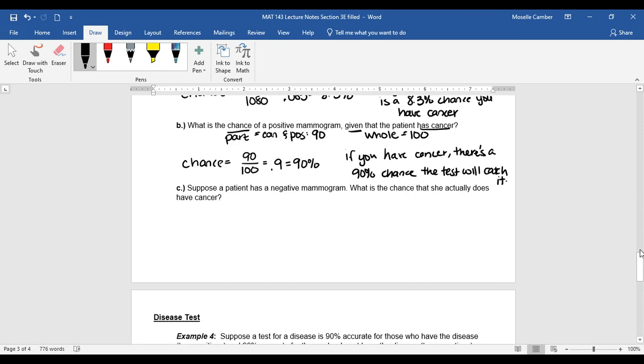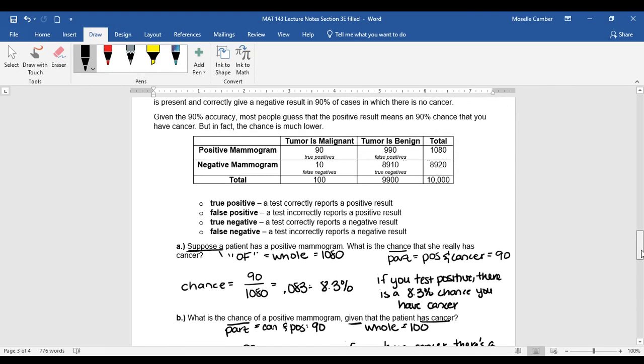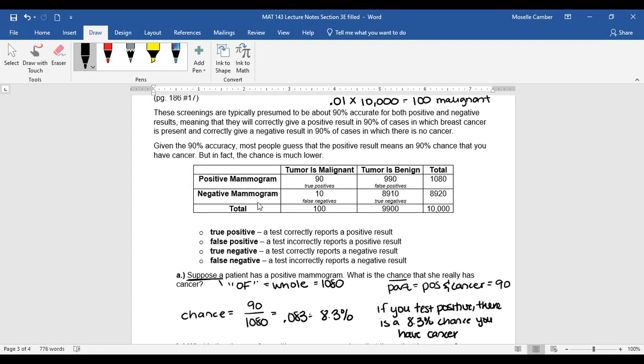So part C, suppose a patient has a negative mammogram. What's the chance that she actually does have cancer? So this would be your false negative, so you go in, you get tested, it says you don't, but they're wrong and you actually do. Now this is something you do not want to happen. So hopefully this is a small percentage. So suppose our patient has a negative mammogram. So this is your whole, your negative mammogram. So go back up here, and the total number of negative mammograms is 8920.